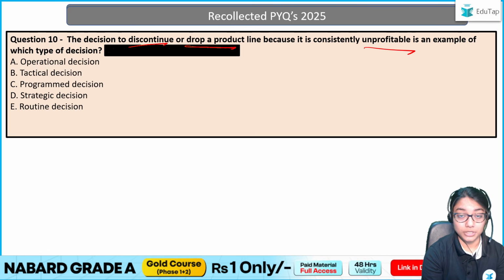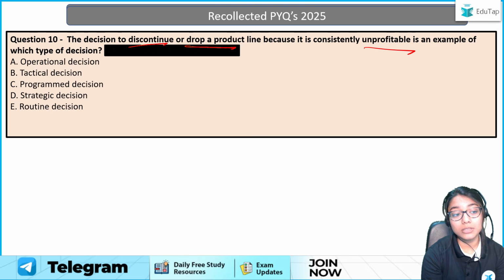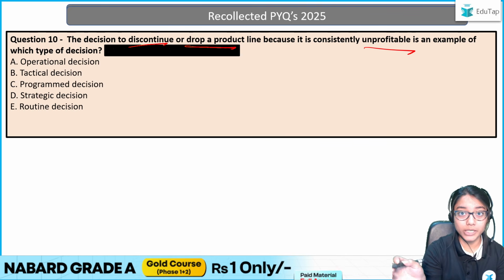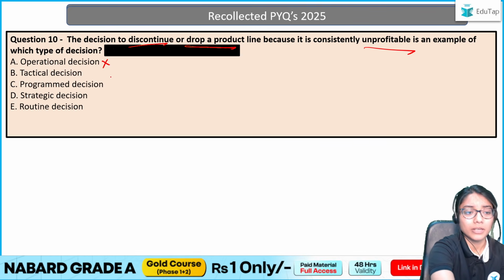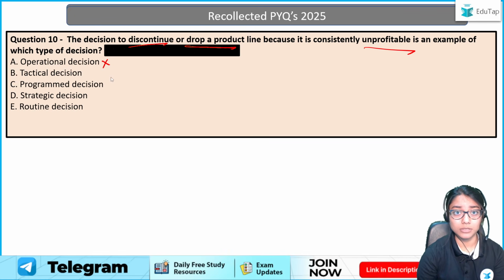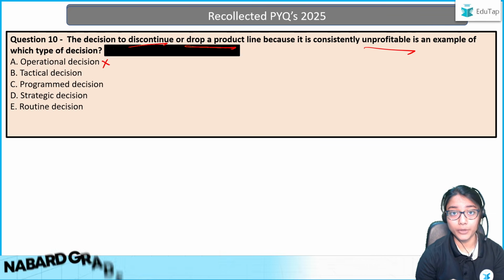Can I say it's an operational decision? What is an operational decision? These are for your day-to-day operations. So is this a day-to-day operation to discontinue a product line? No, obviously not. Day-to-day operations are what? Today I'm supposed to sell 10 sims. That is a day-to-day operation.